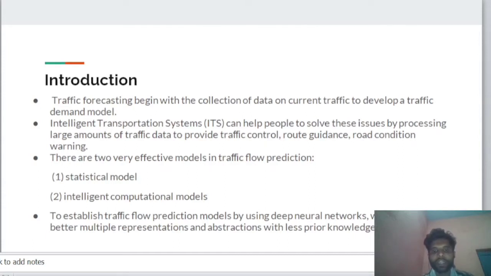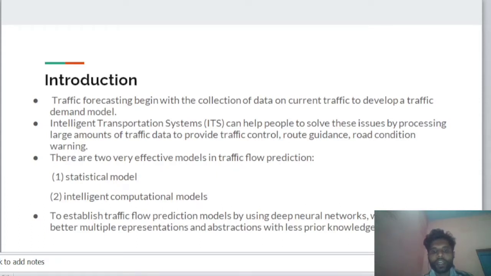The second one is the intelligent computational model represented by neural network, Bayesian network, and fuzzy techniques, which have obtained remarkable achievements in traffic prediction.